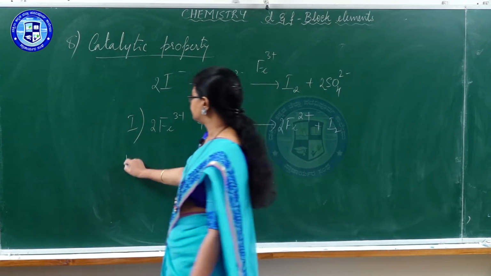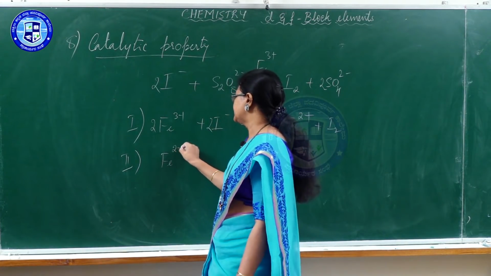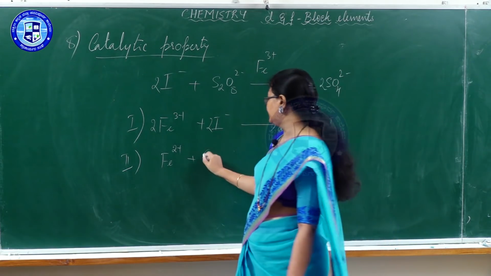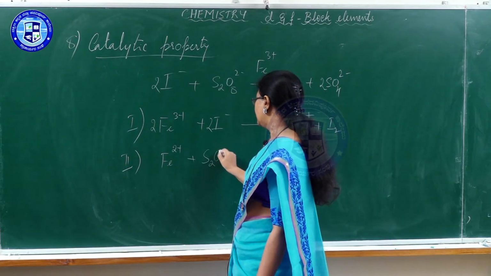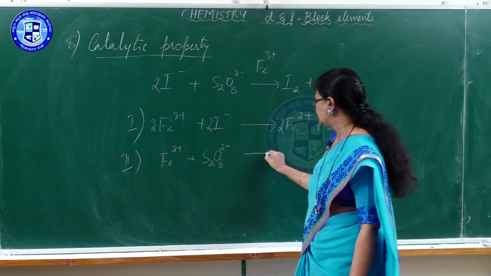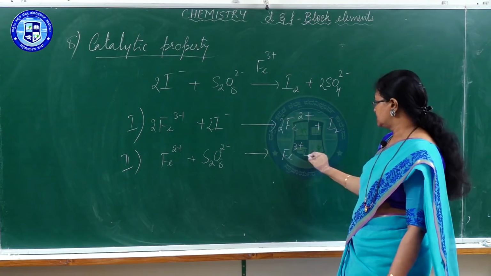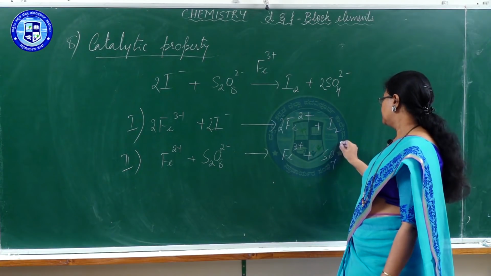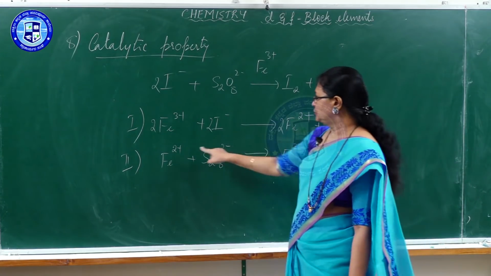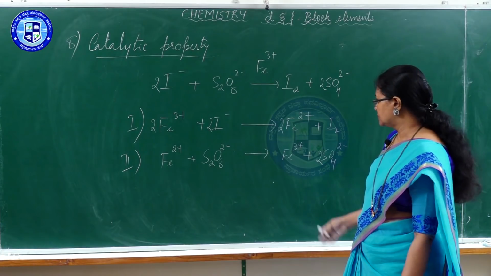In step 2, iron now is in the Fe2 plus state, combines with one of the reactants taken in the first step, second reactant to be taken here, that is persulfate, S2O8 2 minus. Now, iron turns to be Fe3 plus back to original state and SO4 2 minus. Again balance the equation, charge here 2 plus, this to be 2 times to balance sulfur, oxygen, everything is balanced.